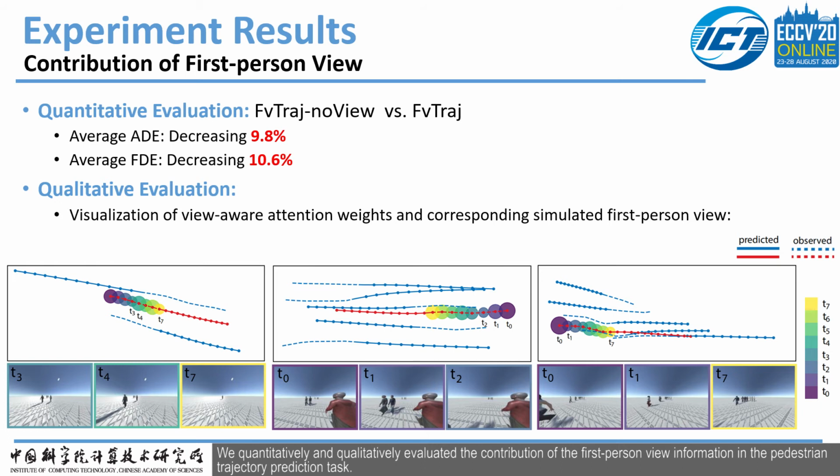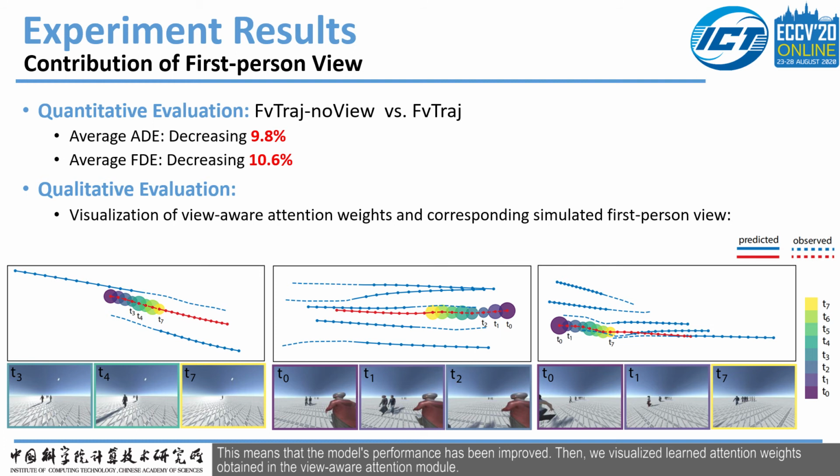We quantitatively and qualitatively evaluated the contribution of the first-person view information in the pedestrian trajectory prediction task. First, we found that adding first-person view information to Future leads to a decrease of 9.8% and 10.6% for average displacement error and final displacement error, respectively. This means that the model's performance has been improved.